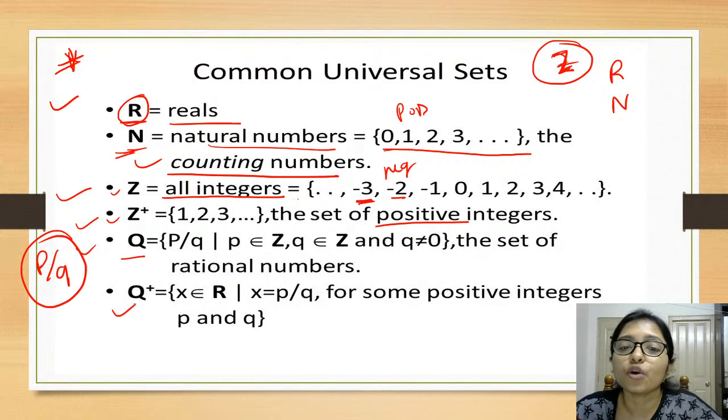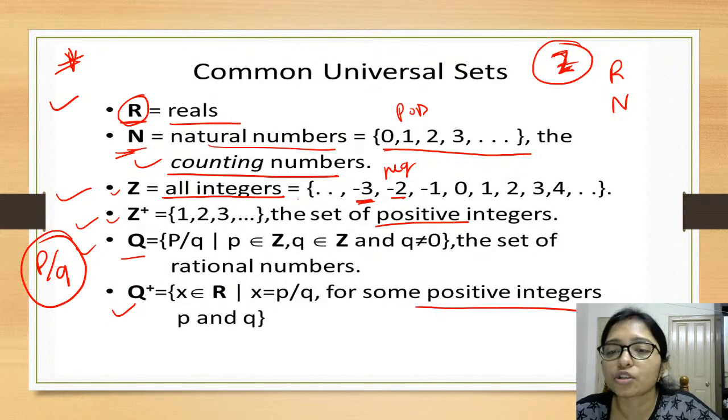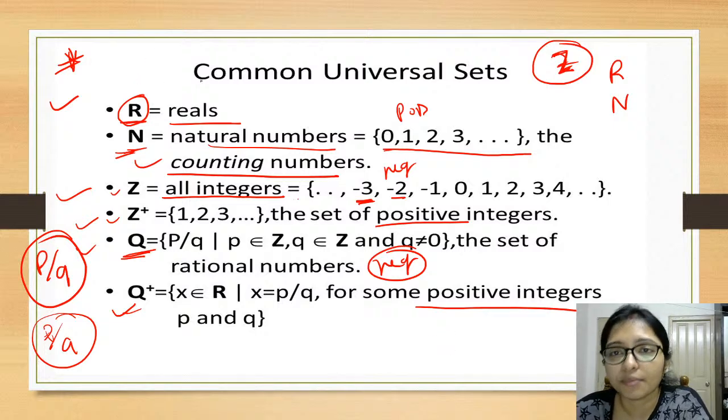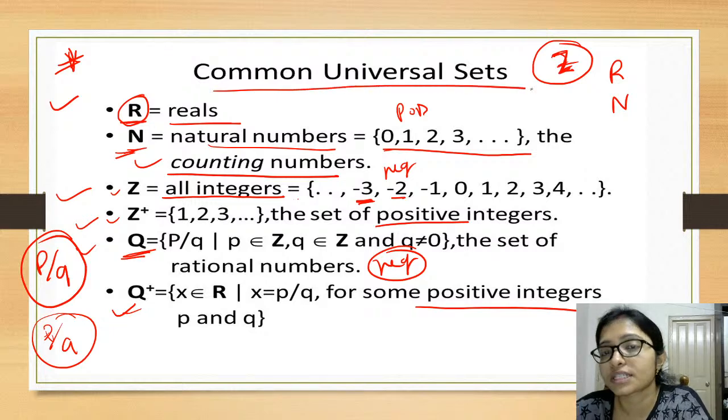Okay, and Q plus means all the positive rational numbers, whatever you can represent in P by Q. In Q the negative is also there, but Q plus is only positive. So try to remember this, because these are the common universal sets.